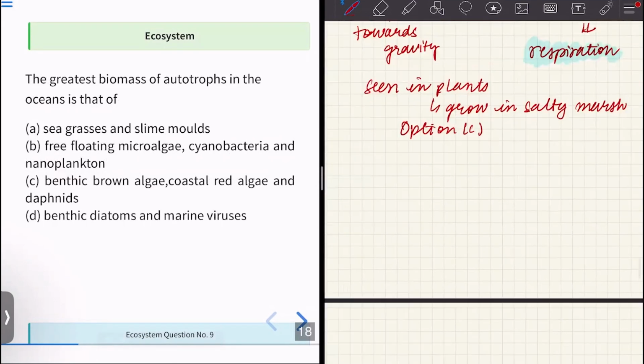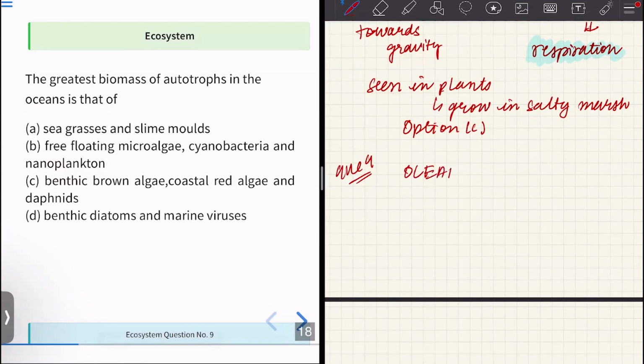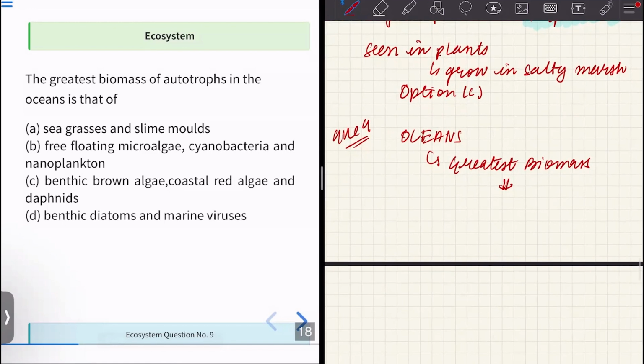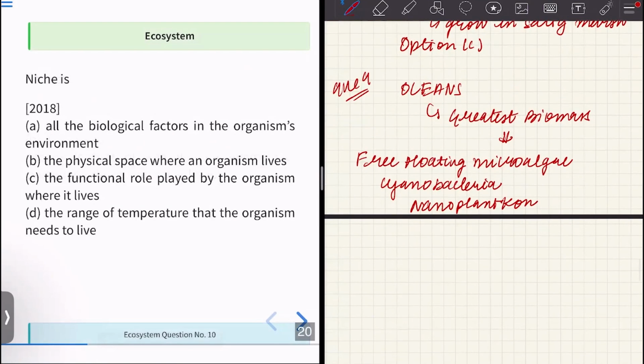We have question number 9, which is the greatest biomass of autotrophs in the oceans. So in oceans, what are we asked about? We have been asked about the greatest biomass. So greatest biomass is usually of free floating microalgae. Then we have bacteria. Then we have nanoplankton. So these three species, when combined, form the greatest biomass of autotrophs in oceans. Okay.